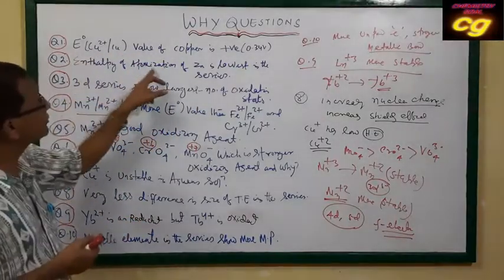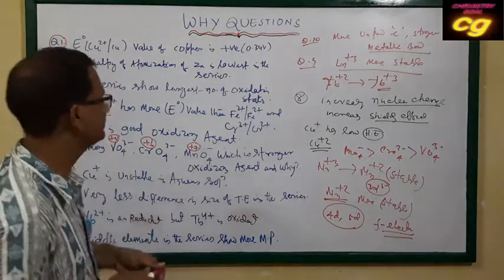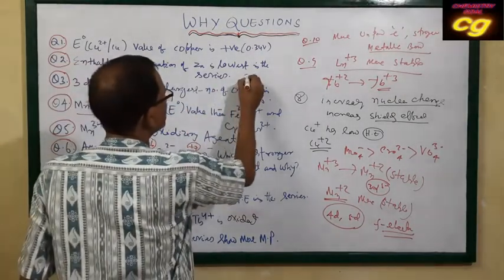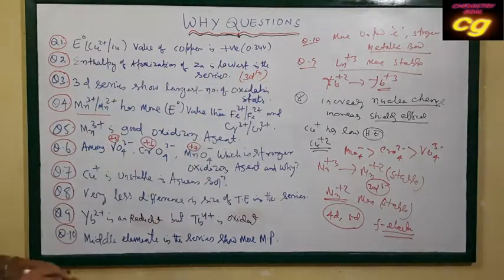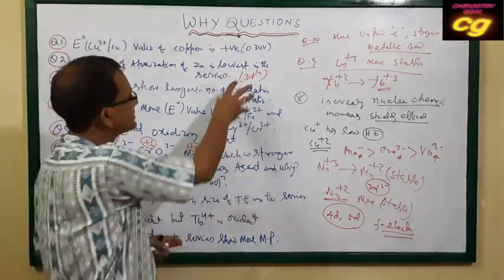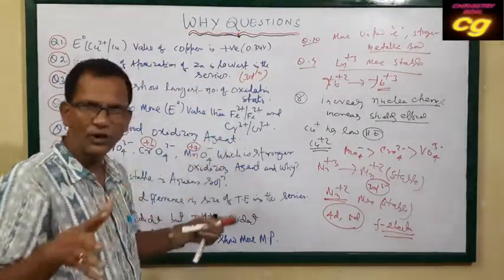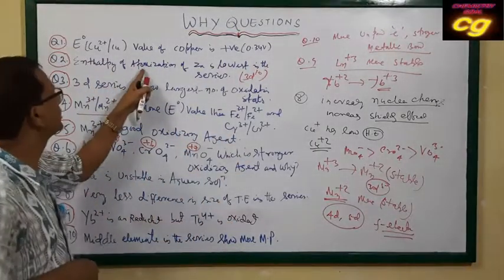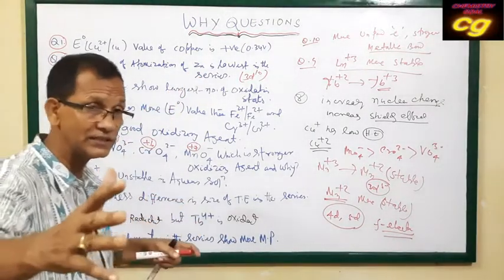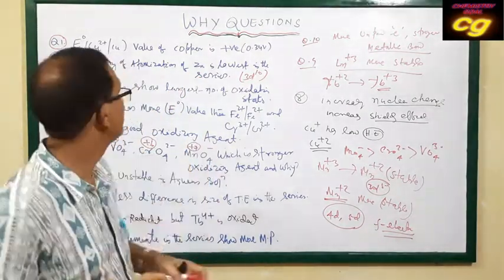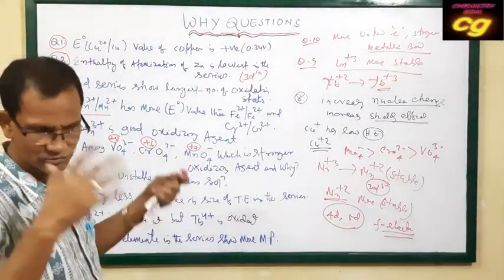But the enthalpy of atomization of zinc is lowest. If you see, zinc has a 3d10 configuration. As it has a highly stable 3d10 configuration, covalency is less. That's why the metallic bond is weak, and that's why the enthalpy of atomization is low. Why? Although size is decreasing, metallic bond strength should increase. But in the case of zinc, the metallic bond strength is least.